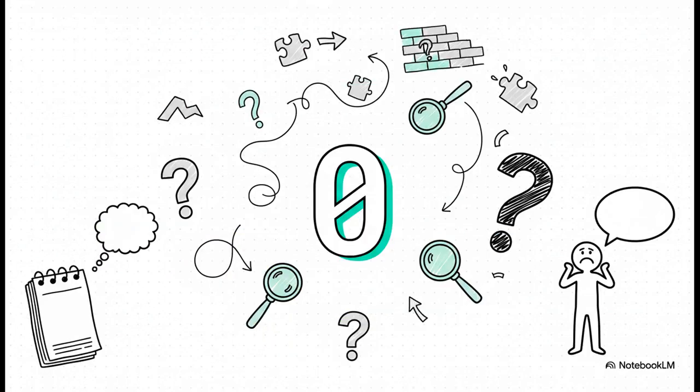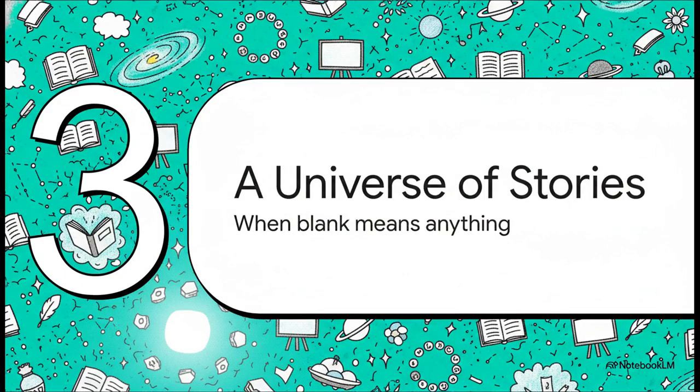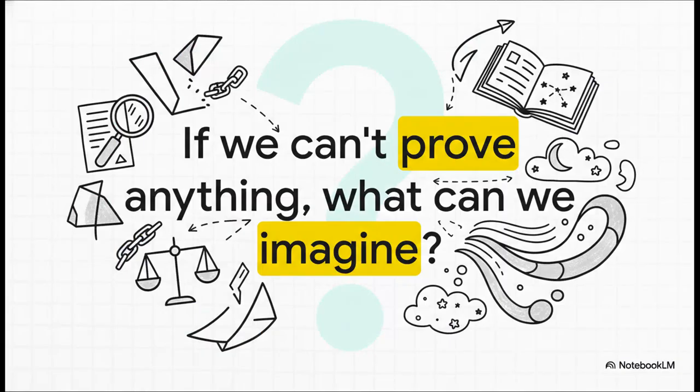And all that brings us to this number, 0. Yep, after looking at all our clues, that's exactly how many concrete, for sure conclusions we can make about what new note actually means. We are still at square one. But you know what? Being at square one is actually where things start to get really interesting. So let's jump into our next section, a universe of stories. Because this is the point where a blank space can mean, well, pretty much anything. And this is a really crucial turning point for us.